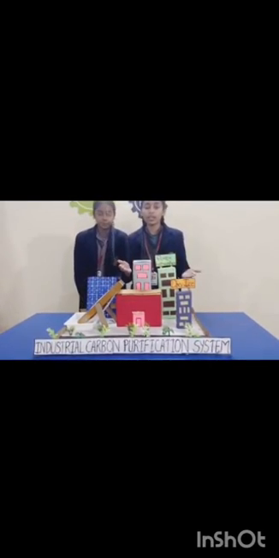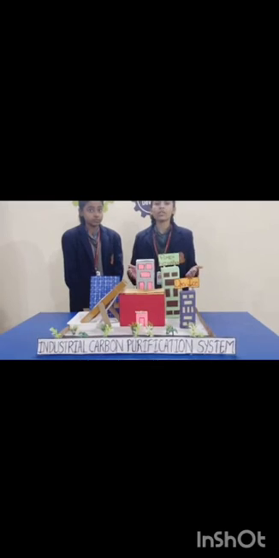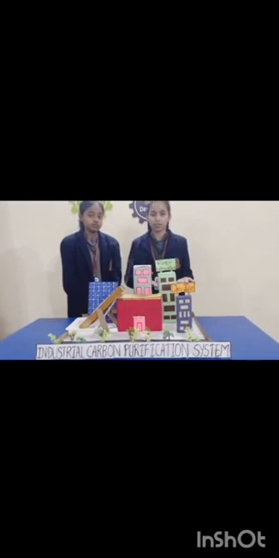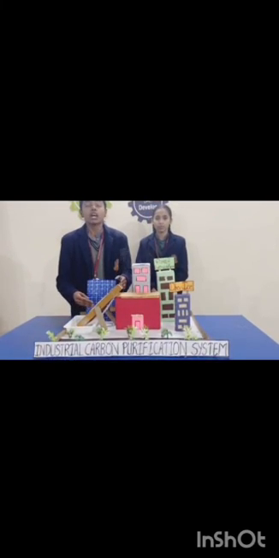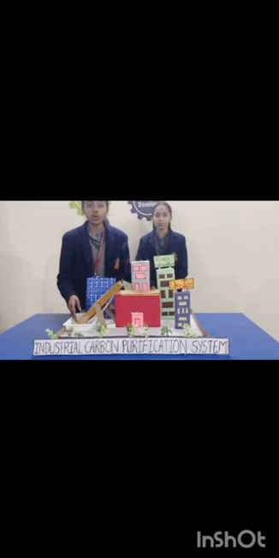In our model, the industrial carbon purification system, we emphasize reducing emissions by recycling CO2 in a productive manner. CO2 is a known suppressor of combustion, so it will be used in the industries of dry ice and fire extinguishers. Smoke emission from the industries will be captured by this conveyor belt and passed to the water tank below it. Then CO2 is dissolved.